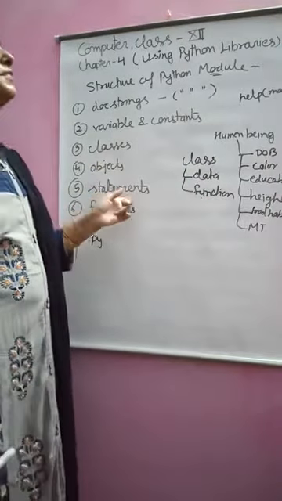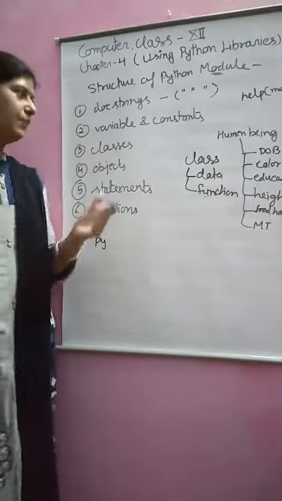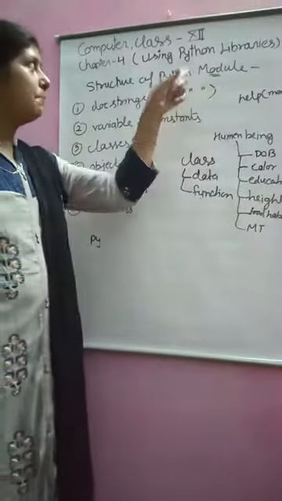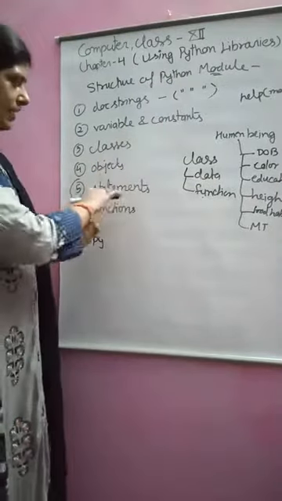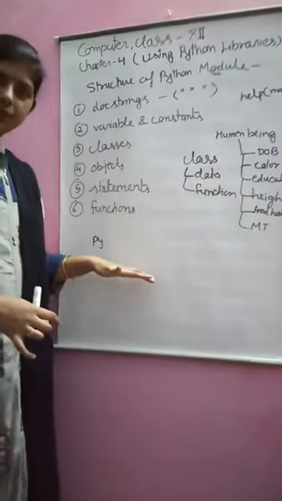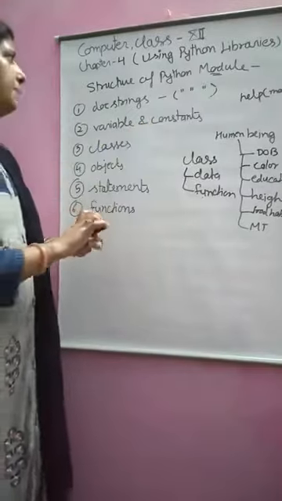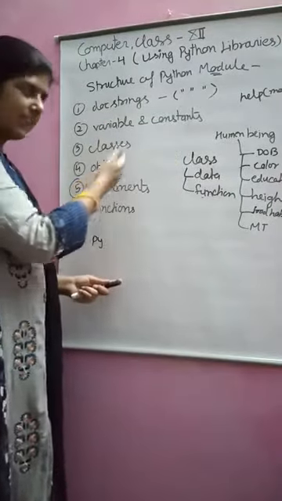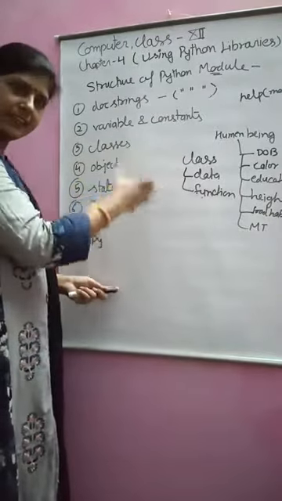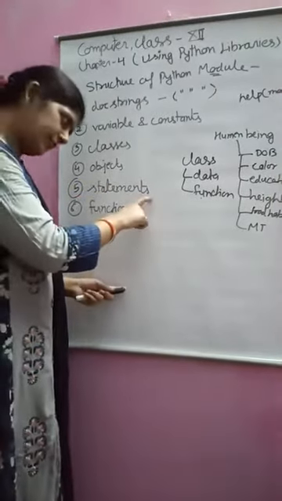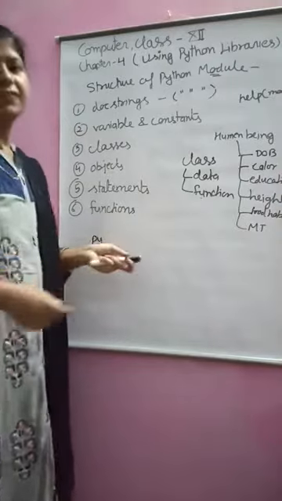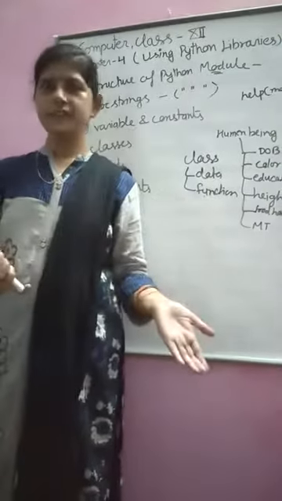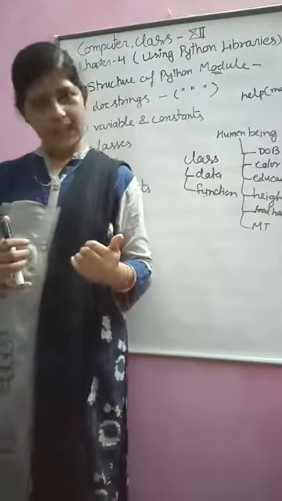Now, statement means lines of code. If your class and function are defined, a module is the program and the statements are the lines of the program. So you are writing a program, and in a program there are variables, constants, classes, functions, and lines of code, which are called statements. A function performs something, and when you call the function, those lines of code will execute.